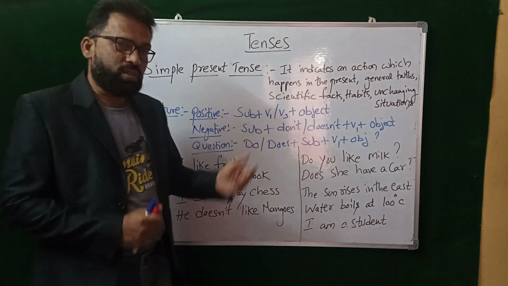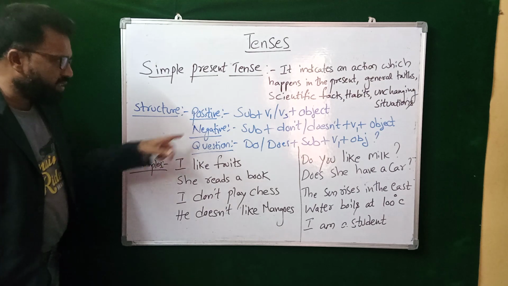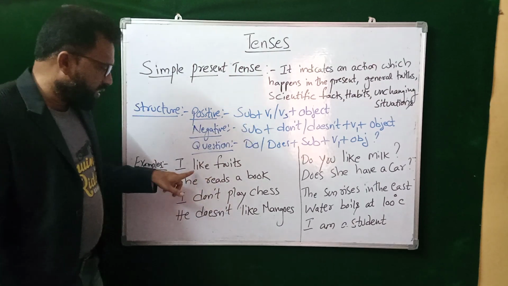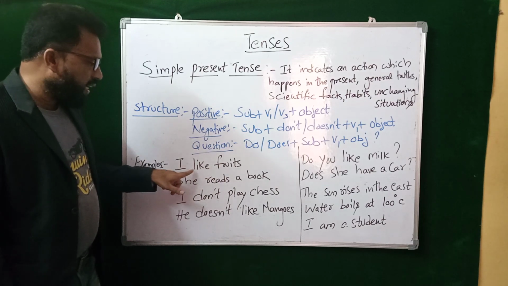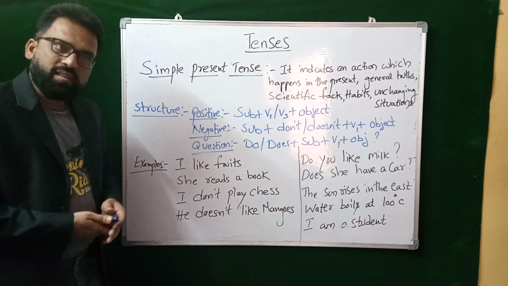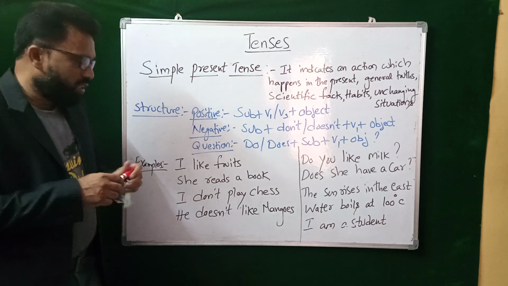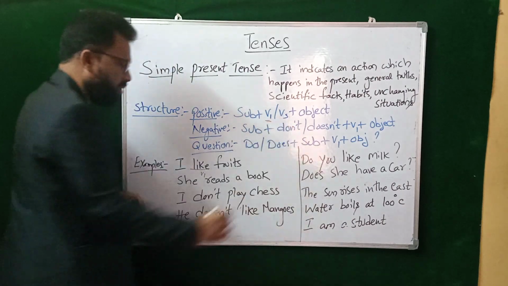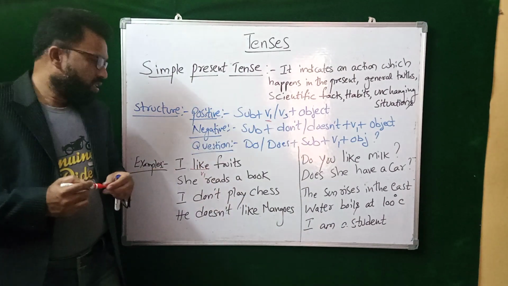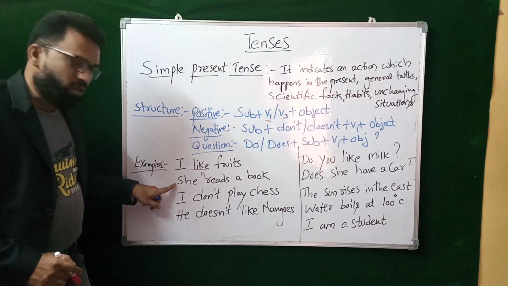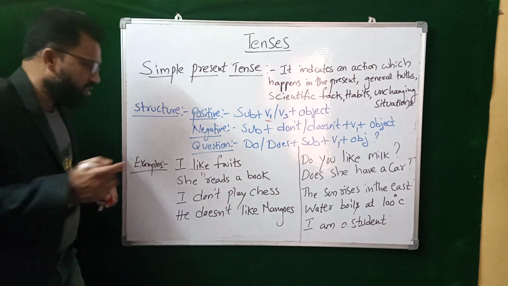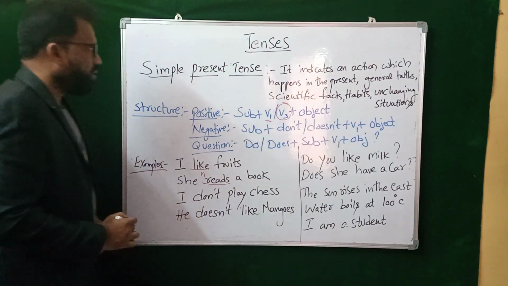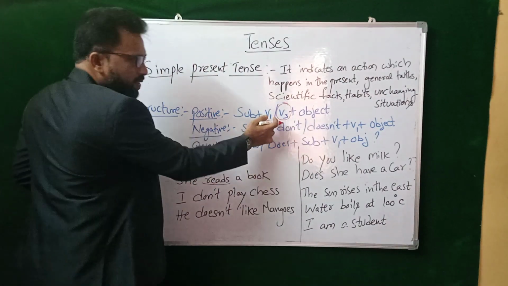Let us see some examples, right? Okay, examples. See here, according to the structure, okay. So here, I have given the positive sentence here. I like fruits. What is like here? Like is the main verb. What is like here? V1 form. Right? We got V1 form here. I like fruits. Then, see this is the second example. She reads a book. See here. She reads. We have taken this form. We have taken for reads. Which form we have taken?